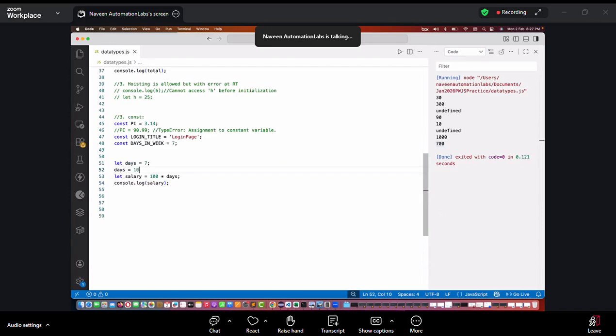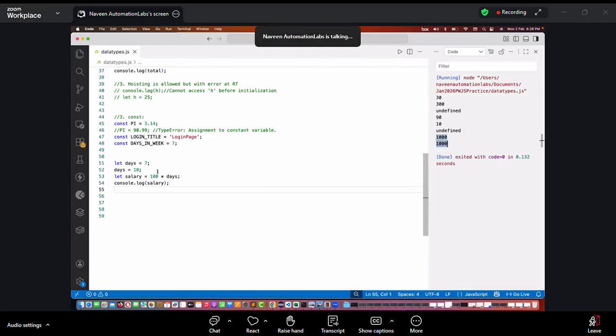See, now I'll say days is equal to 10. So now, how much salary do I have to give? I have updated days from 7 to 10. Now I have to spend 1,000, right? Extra 300 I have to spend. So again, I'm running it, and you see that, okay, now 1,000. So the code is absolutely working fine.